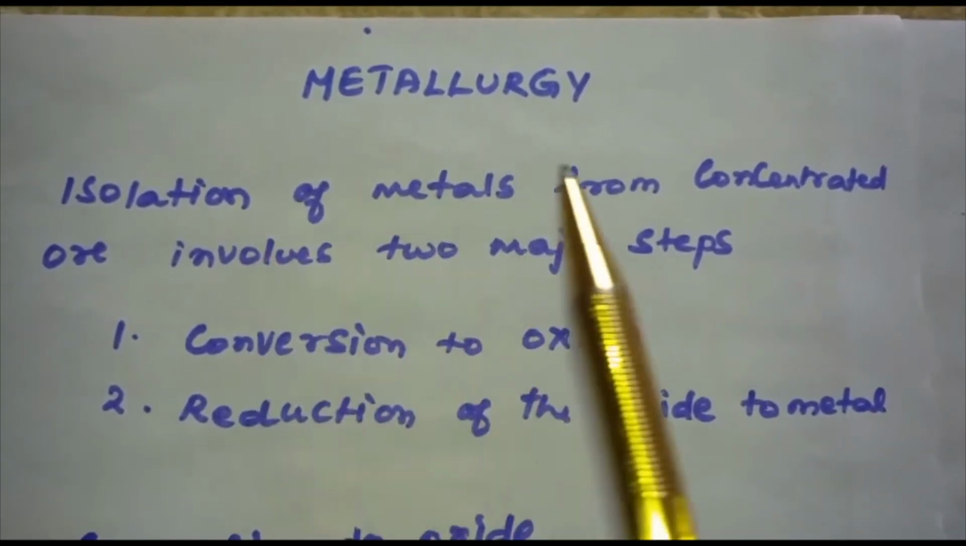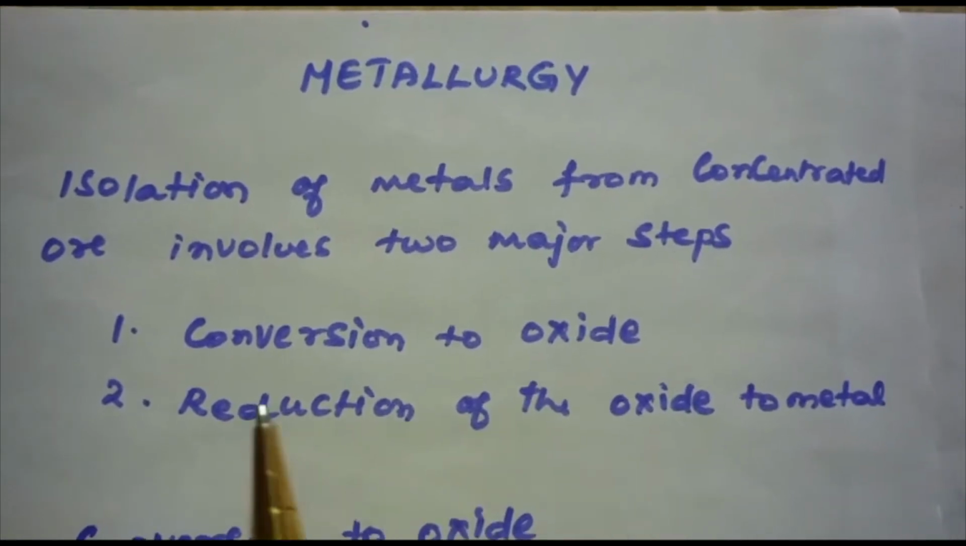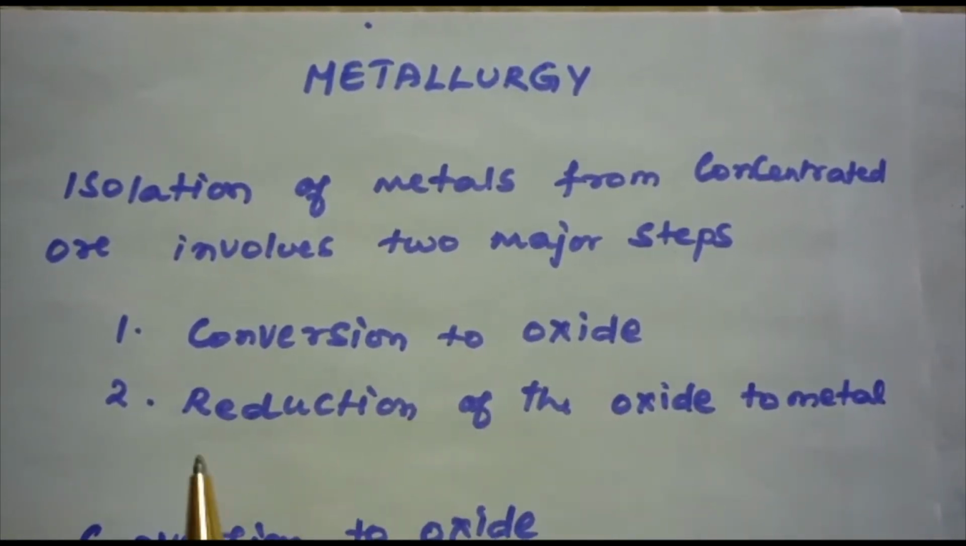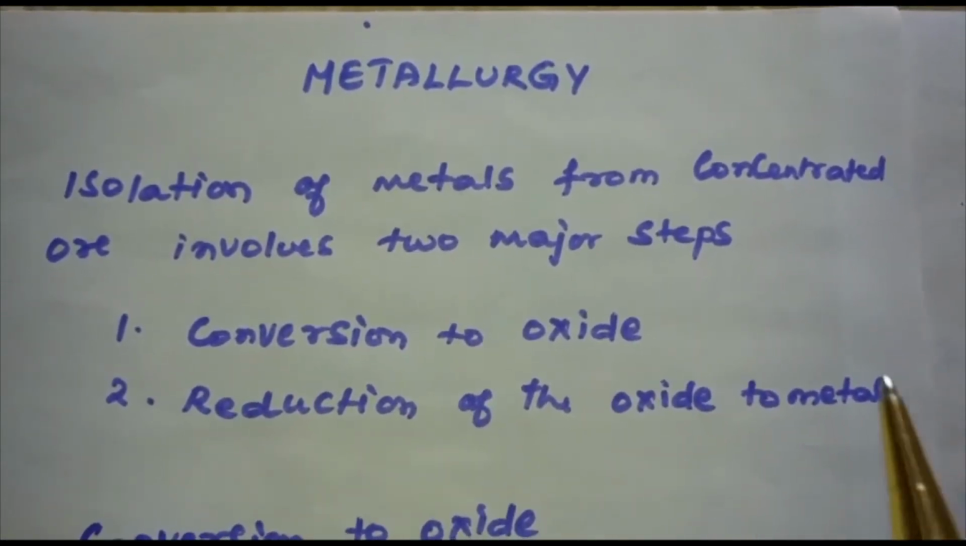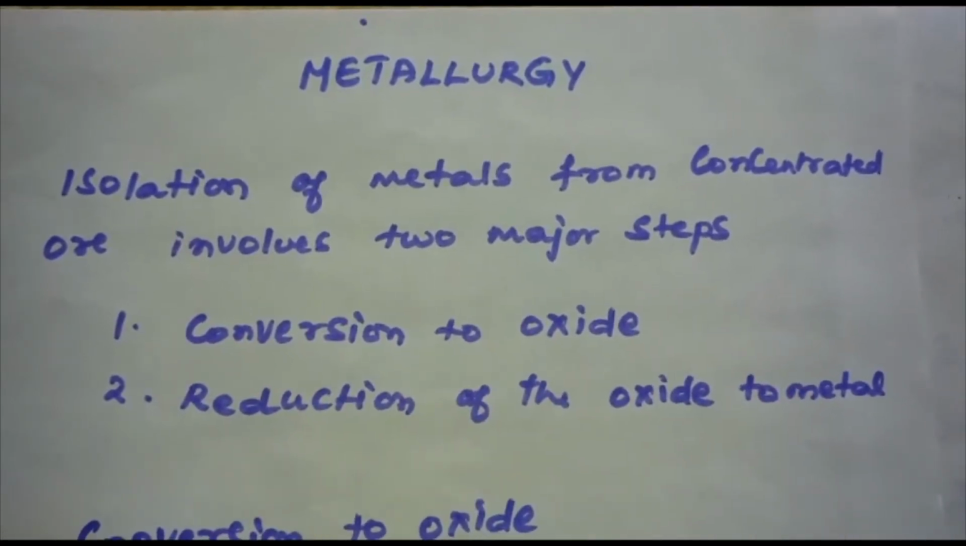Thus, isolation of metals from concentrated ore involves two major steps. One is conversion to oxide, the other one is reduction of the oxide to metal. Here under conversion to oxide, we will be discussing calcination and roasting.